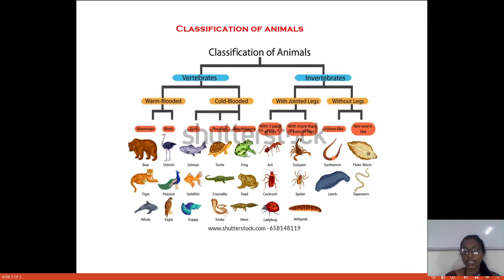We can see in broad terms what phylum, what class, what orders, what families are involved in this classification. This is the shortest idea we have for the classification of animals.